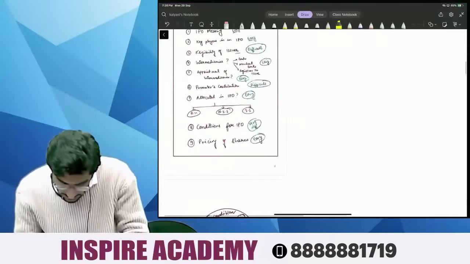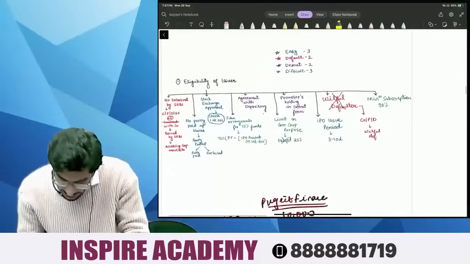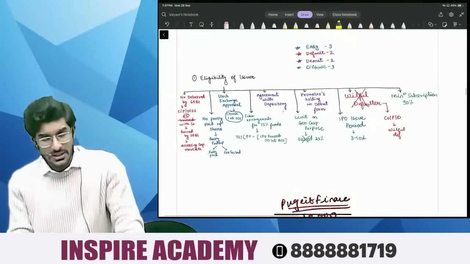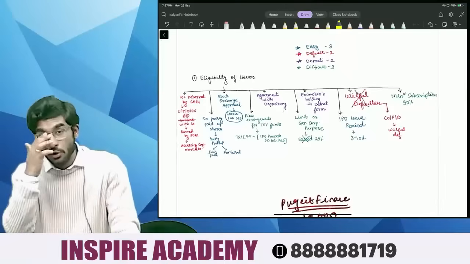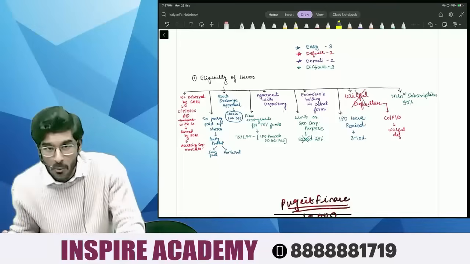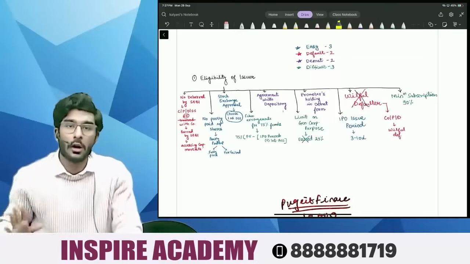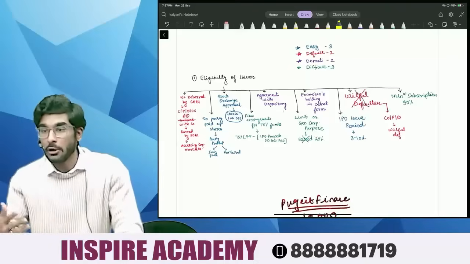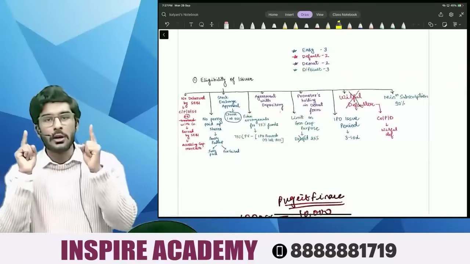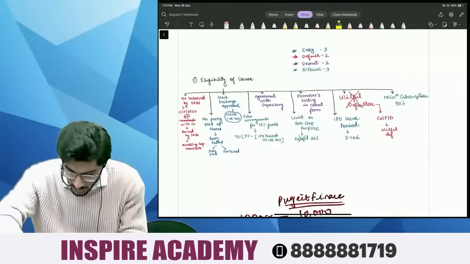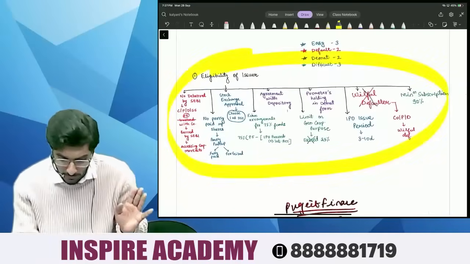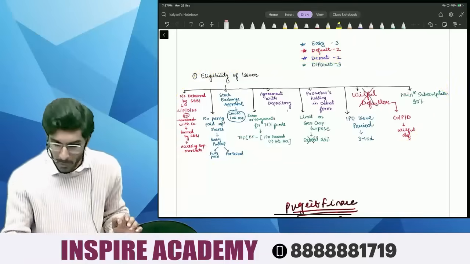So people, this is what we call a mind map. Now people, the important question is again, why mind maps? The reason is, before your exams, you cannot afford to waste all your time reading those lengthy texts in your module. It's going to eat away a lot of your time, plus you will not even be able to remember what you have studied. But using mind maps, your efficiency will increase by 10 times. Quickly you are able to read, understand and learn the provisions in the most beautiful manner. This is the power of mind maps, people.